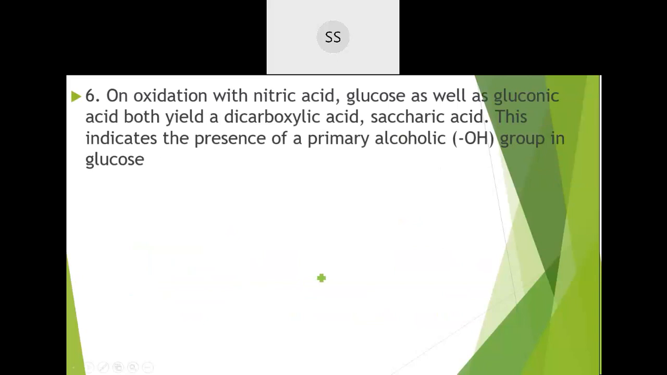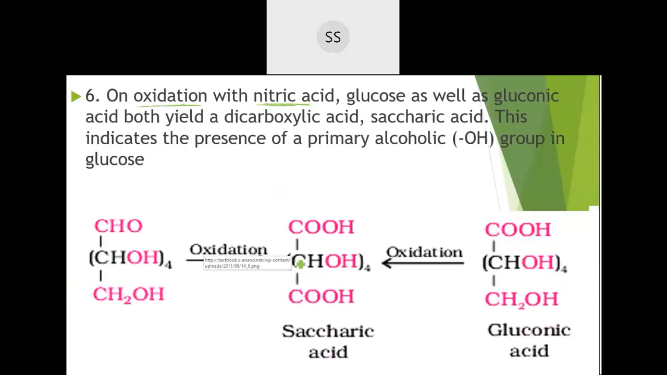Now next is to find out the last group which is there. They still weren't that sure about that last group. So what they did is oxidation using a strong oxidizing agent. Nitric acid is taken as a strong oxidizing agent. So glucose and one more, gluconic acid, they have taken for oxidation. So they oxidize them here.